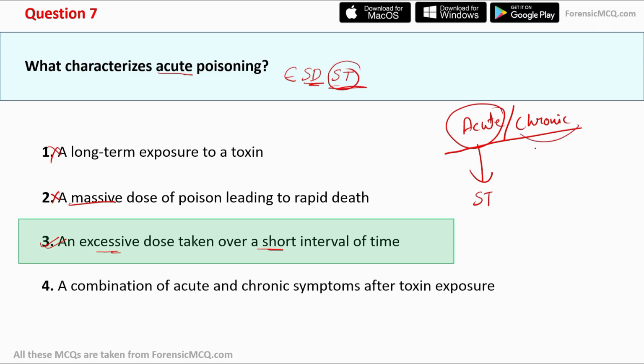But in chronic, for example, arsenic is diluted in the river, and the water is then drunk by the people living nearby. In that case, the people have a low level of arsenic and they are drinking it regularly, over an extended period of time, which can cause chronic poisoning. I hope you get the difference between acute and chronic poisoning.